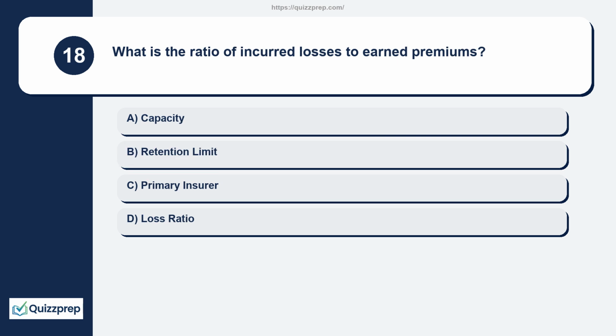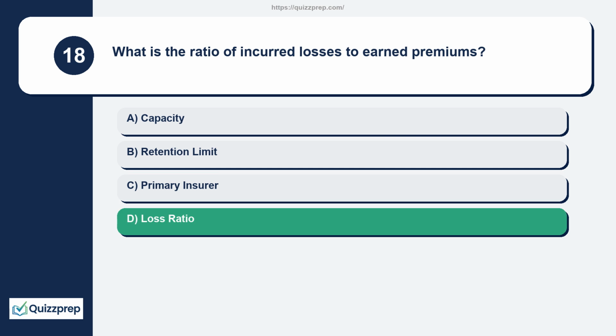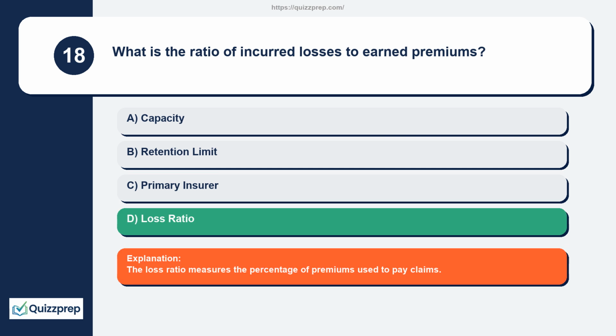Question 18. What is the ratio of incurred losses to earned premiums? Capacity, retention limit, primary insurer, loss ratio. The loss ratio measures the percentage of premiums used to pay claims.